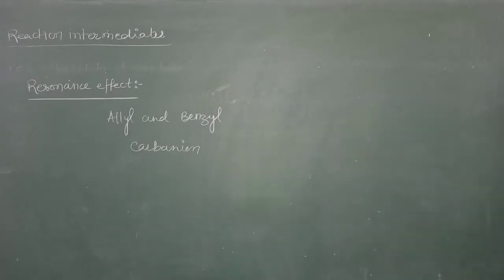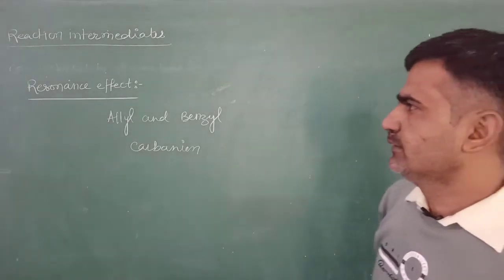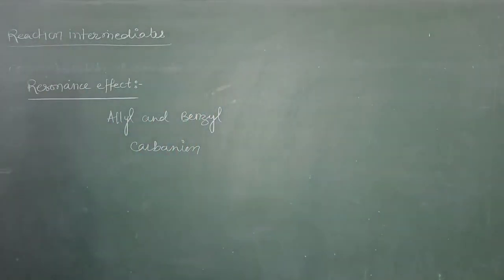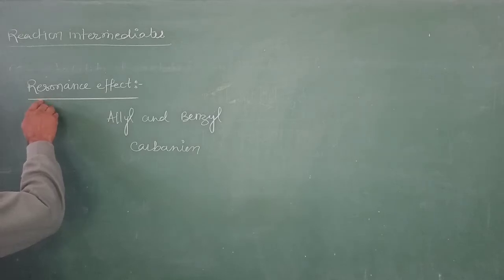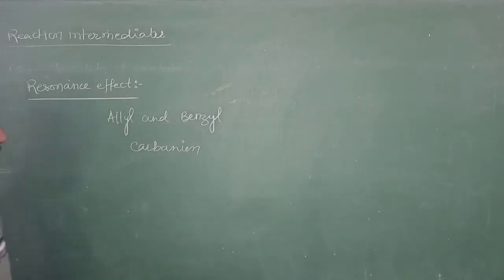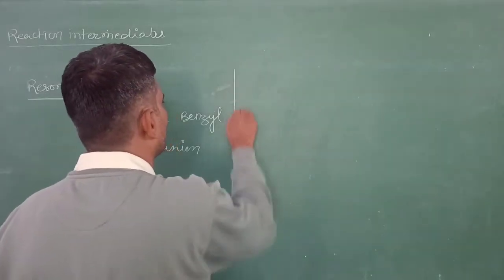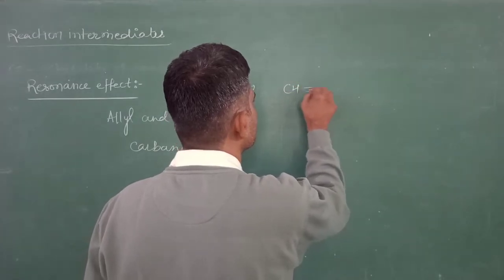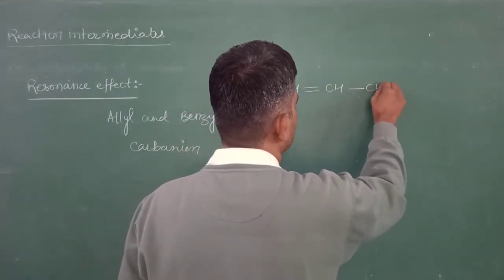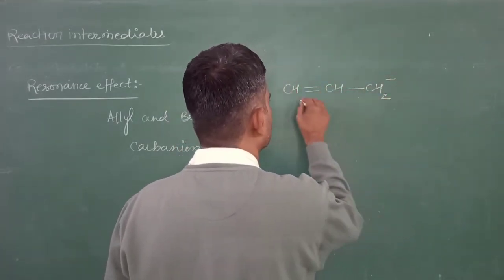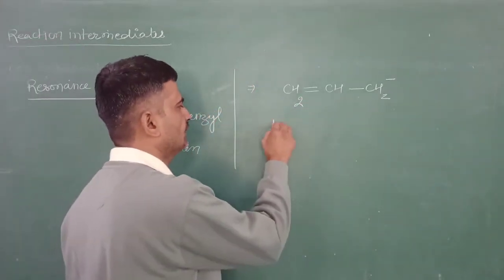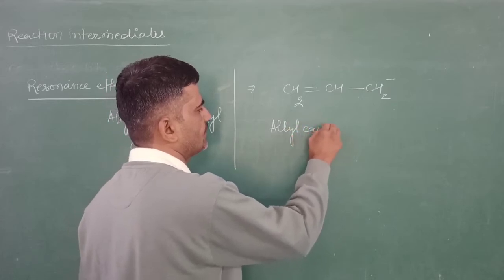Now after this, students, we will study the stability of the carbanion by the resonance effect of allyl and benzyl carbanion. This is your allyl carbanion. This is allyl carbanion.